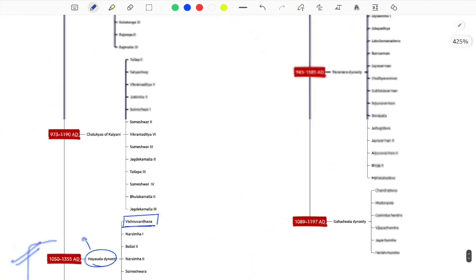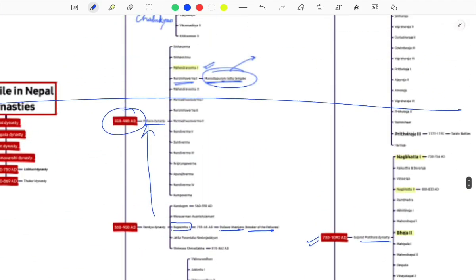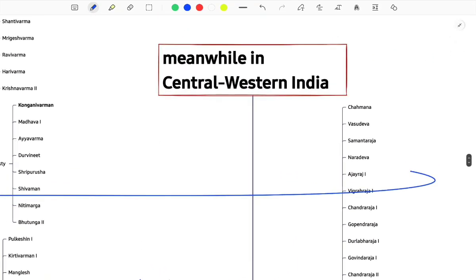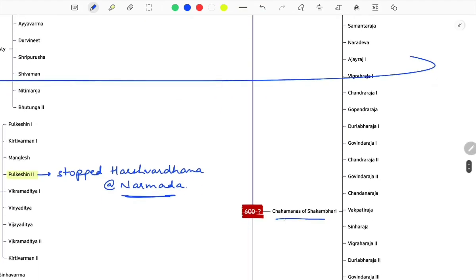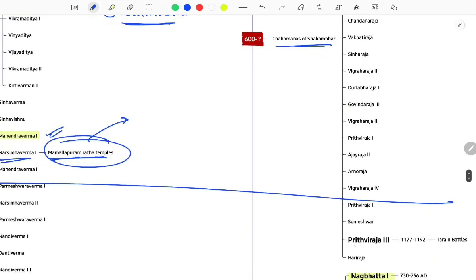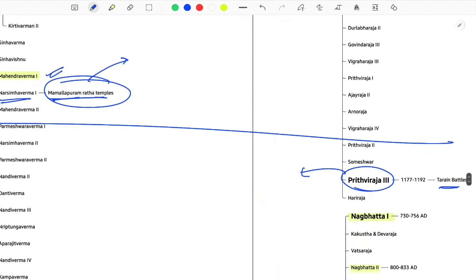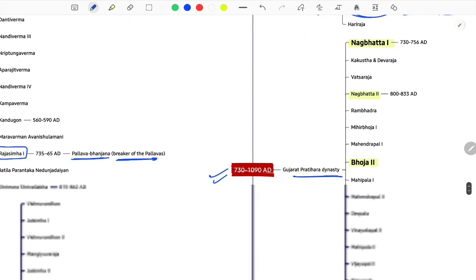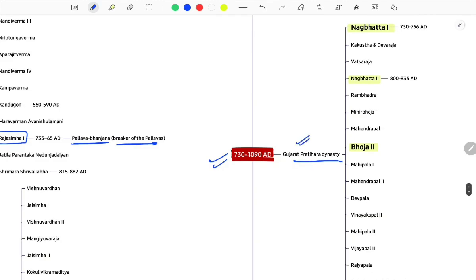Fine. So okay, what was happening in the west, where we have the Chandelas, Rajputs, Gurjar Pratihara? Let's see central western India. So you have Chahamanas of Shakambhari, okay, very prominent kings like Prithviraj III, Tarain battles, Chandabardai, a work written by Chandabardai, the Prithviraj Raso. Okay, you can get this question as part of your early medieval Indian history also, because these are the transitioning years.